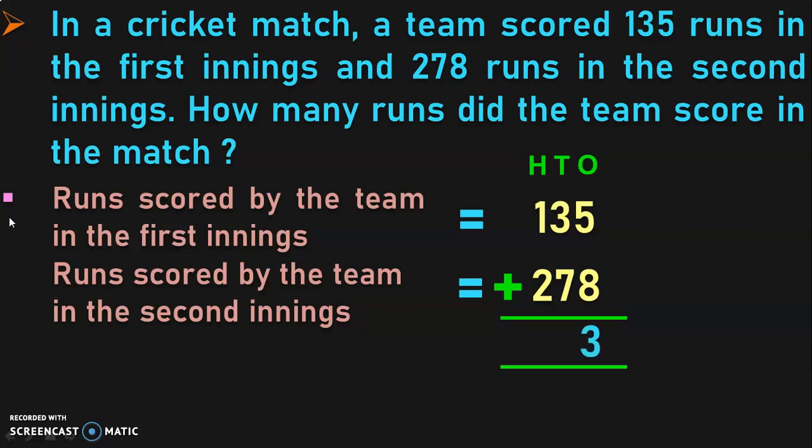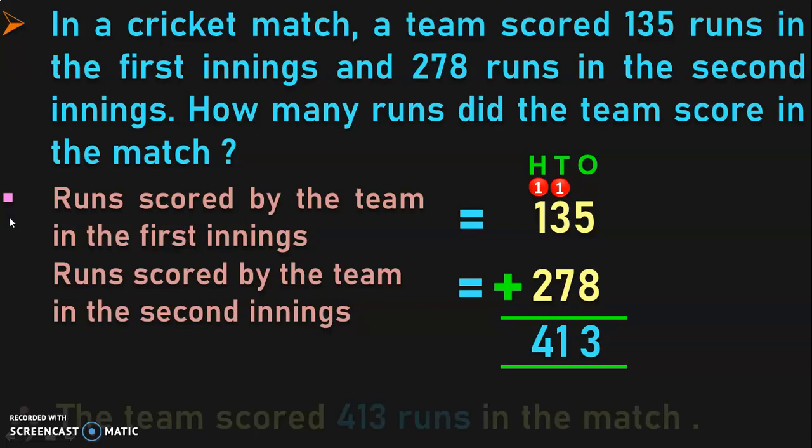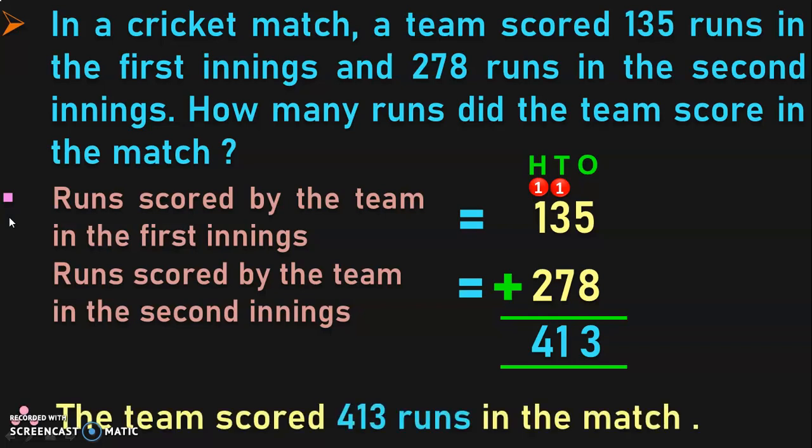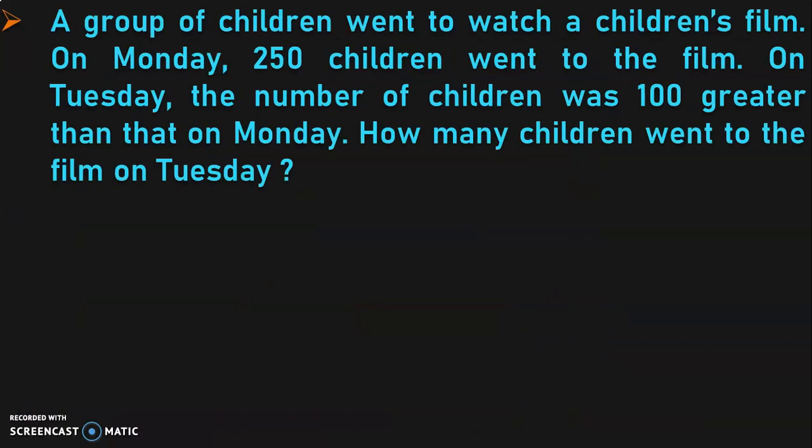So you will write 3 in the ones place and 1 is a carryover to the digits in the tens place. 1 plus 3 is 4. 4 plus 7 is 11. So 1 in the tens place and 1 is a carryover to the digits in the hundreds place. In the hundreds place now you have 1 plus 1 is 2 and 2 plus 2 is 4. So the total runs scored by the team in the match is 413. So write down the answer statement. Therefore the team scored 413 runs in the match.